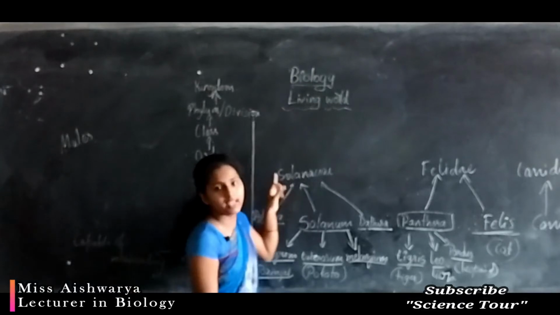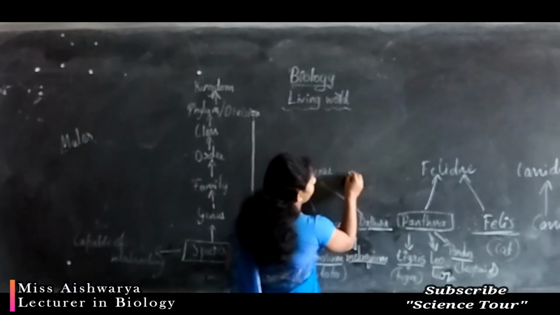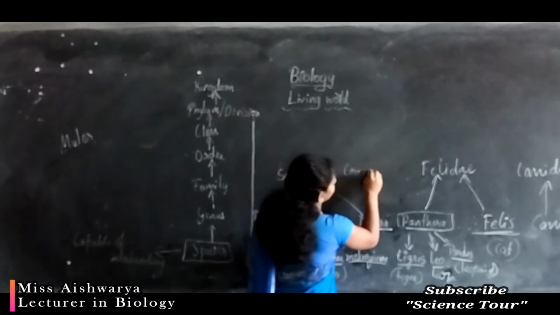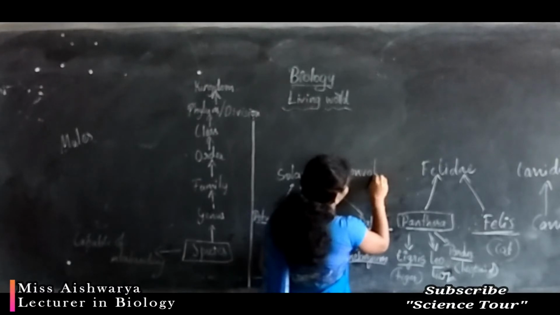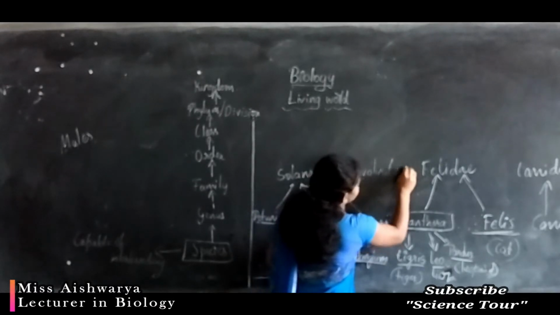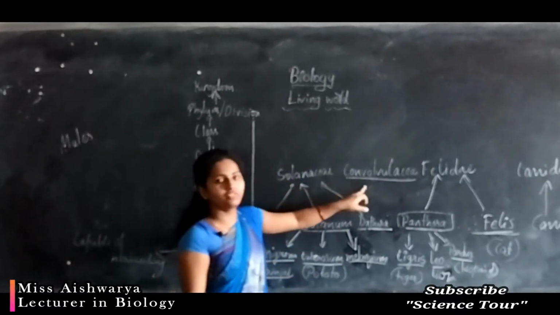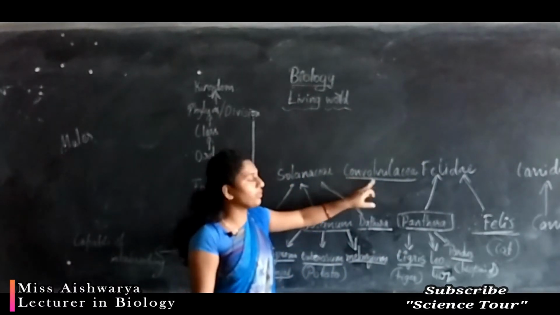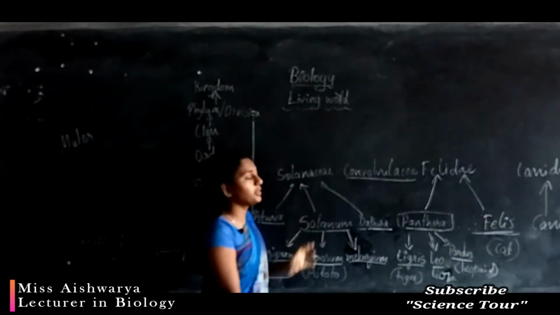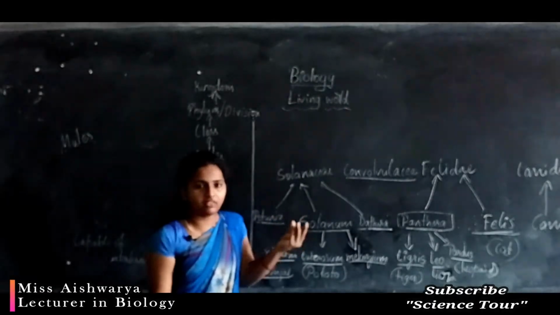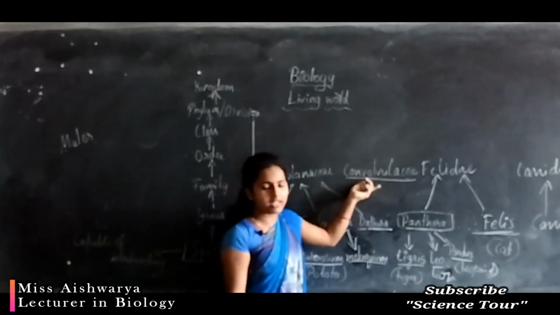Here Solanaceae is a family of these three genus, and you can also see one more family, Convolvulaceae, which is another family. For this Convolvulaceae, on the roadside and the beach side you can see the purple tubular flower, a very attractive flower, which comes under the Convolvulaceae family.